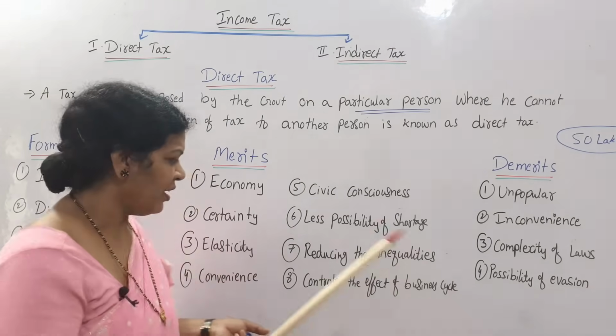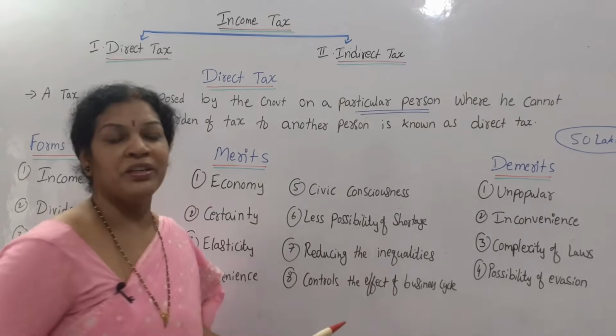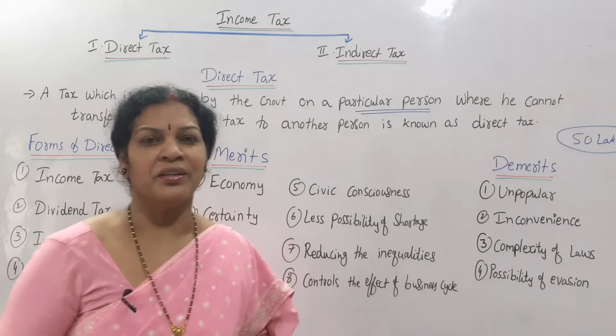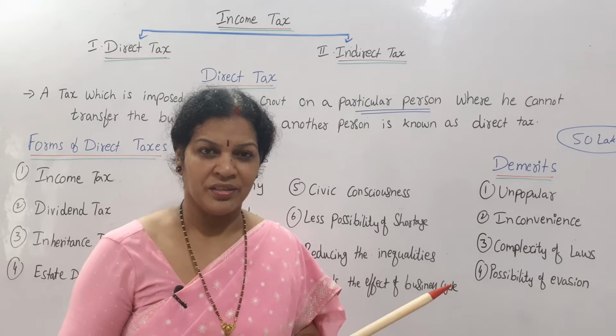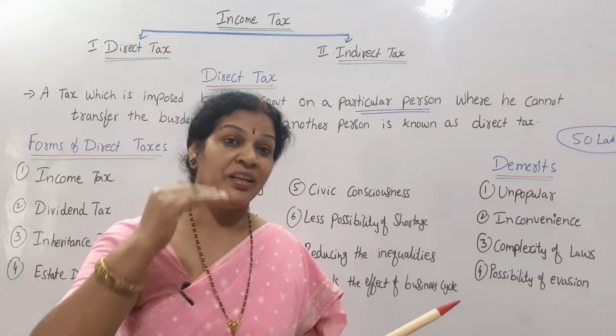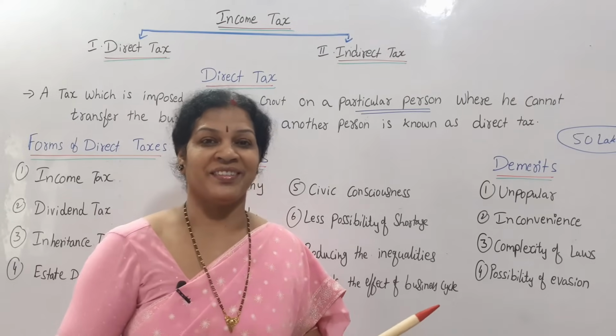They can plan accordingly. And another thing is reducing the inequalities. How is it reducing the inequalities? The main thing you remember is that income tax policy, especially direct tax policy, is in such a way that more income people, more tax.